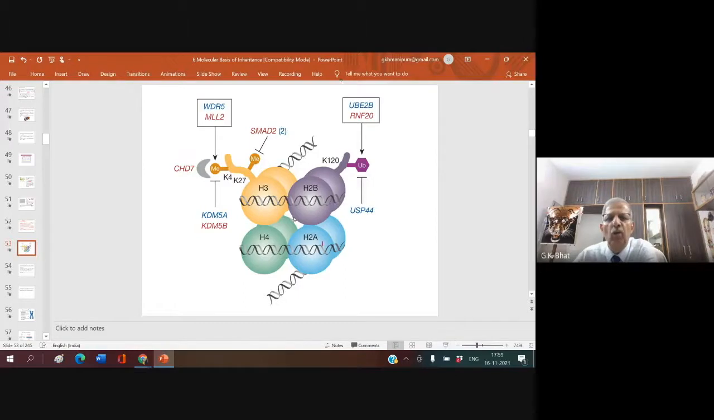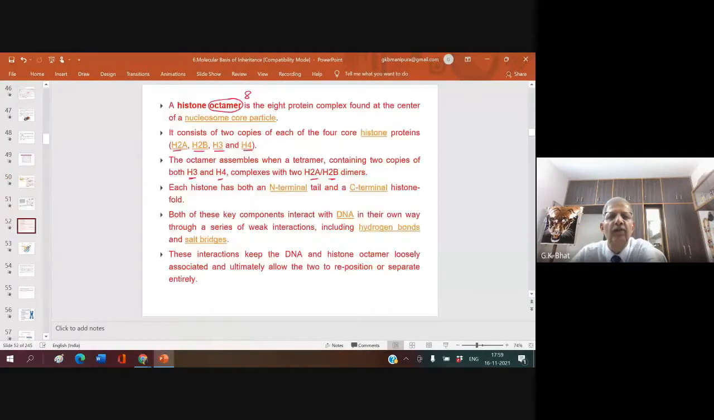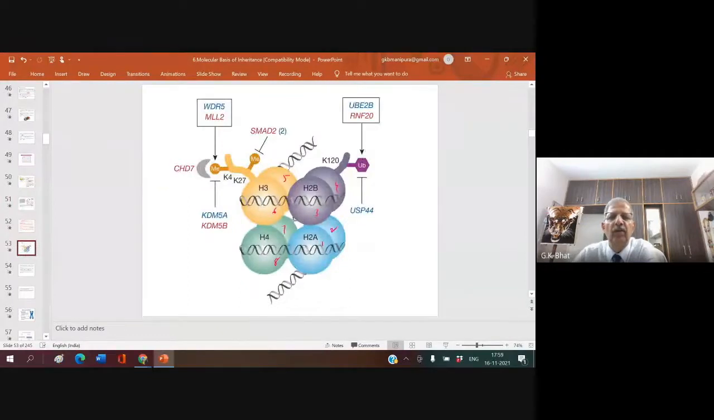If anyone wants, you can have the screenshot of this. You can see 1, 2, 3, 4, 5, 6, 7, 8. Right. In fact, in this particular diagram, you are shown only one of the molecules. Like that, you have 8 molecules around which the DNA is wrapped. You can see that the DNA molecule is wrapped around these 8 molecules of the histone.